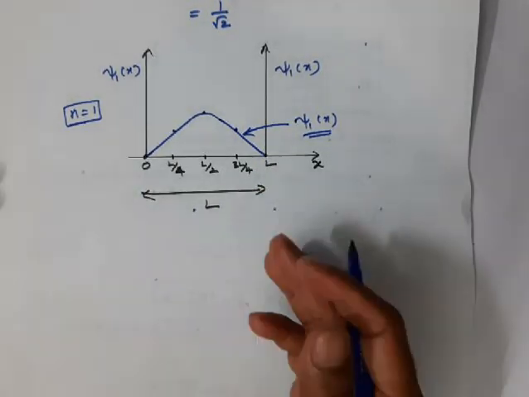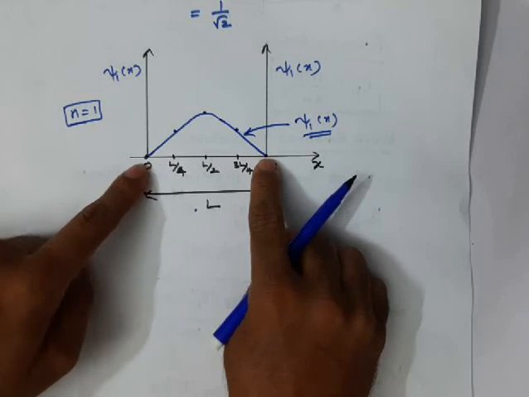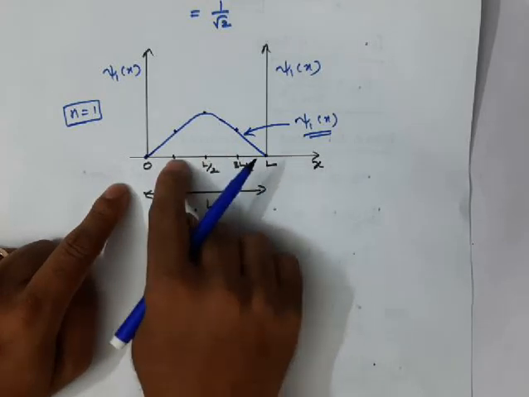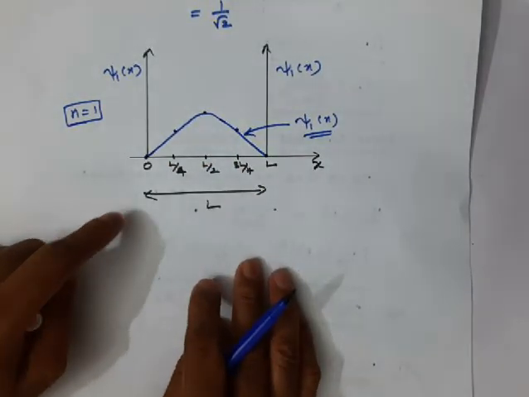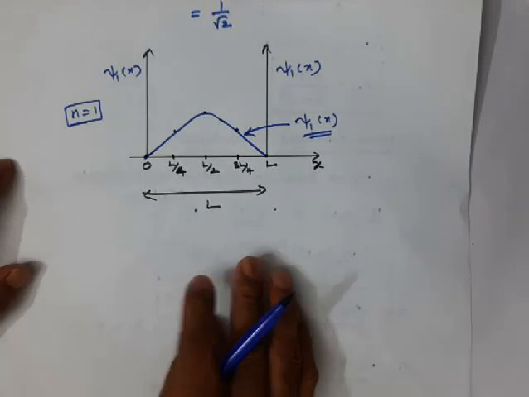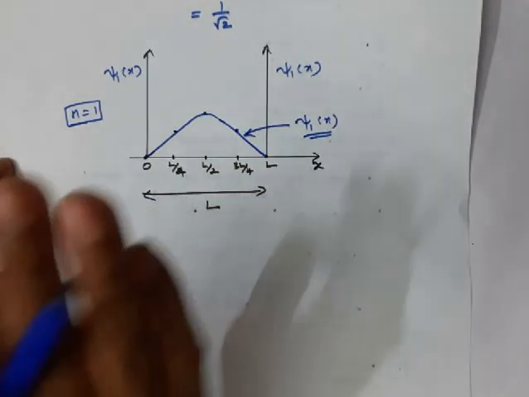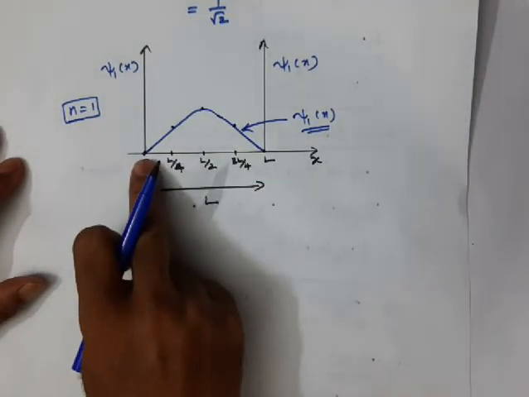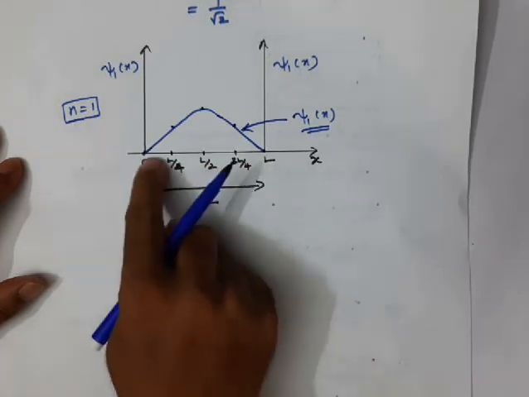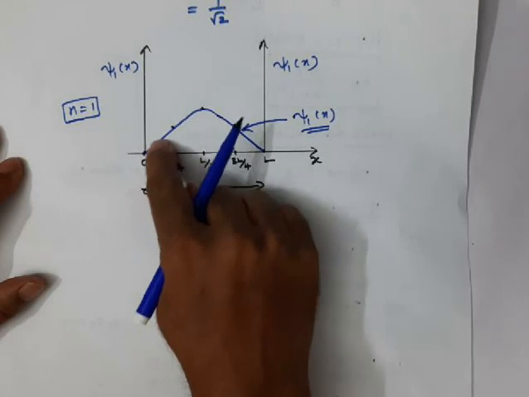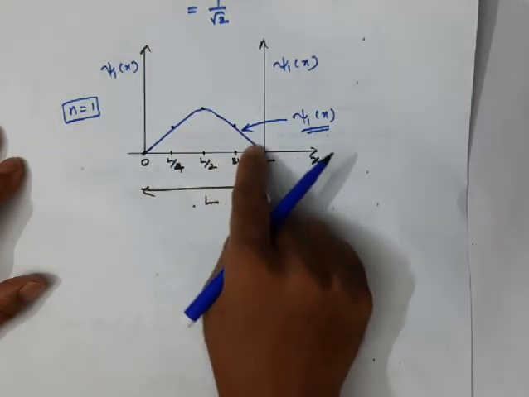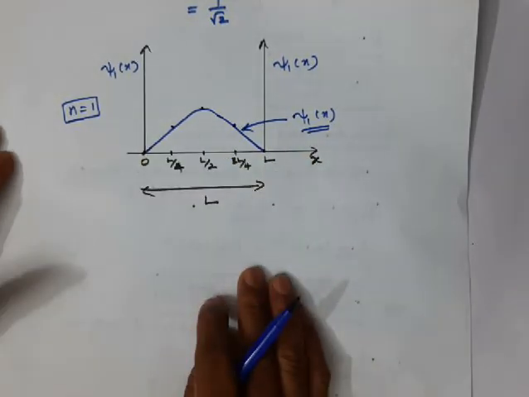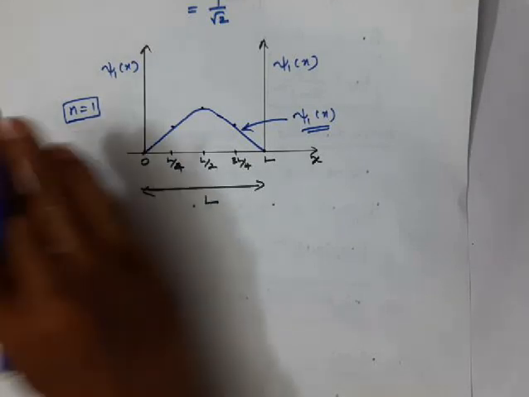We know very well, at the extreme points the wave function will become 0. Other than these extreme points, if the wave function becomes 0 anywhere, we call that point a node. So what is a node? A node is the point where the wave function becomes 0 or the probability becomes 0. Here, between 0 and L, at no point does the wave function become 0. The wave function increases, then decreases in this manner. So at n equal to 1, there is no node.